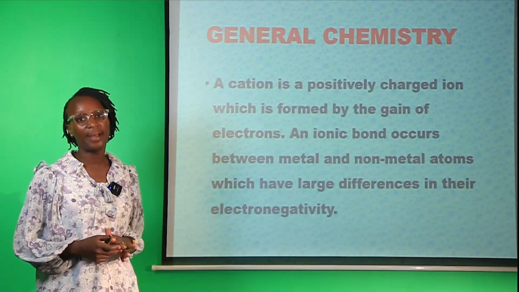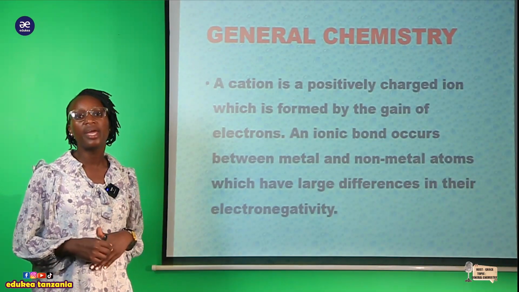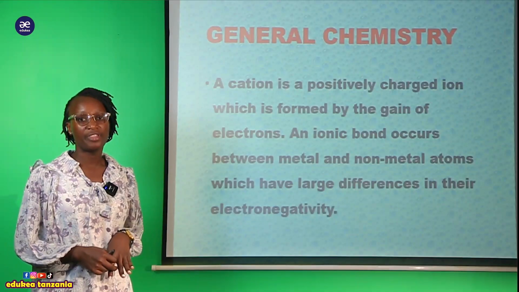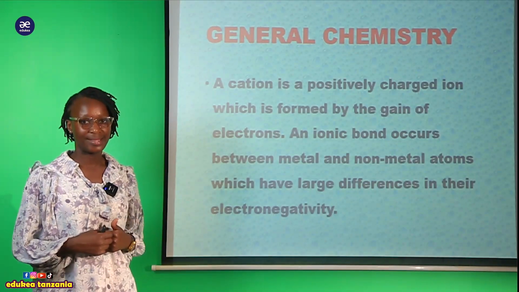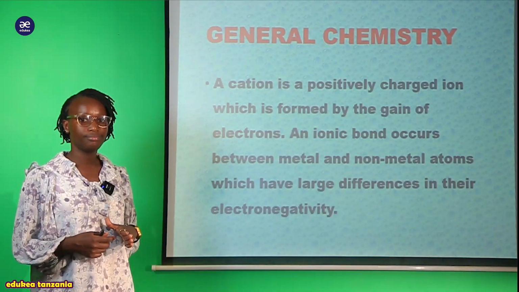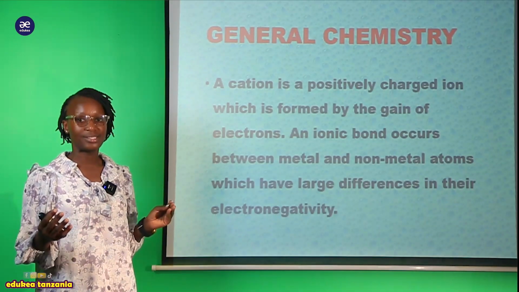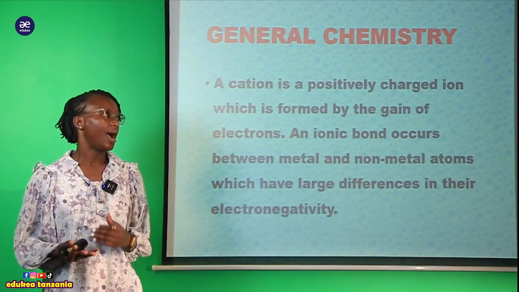Okay, so tumeona kwamba the electrovalent or ionic bond is formed due to the transferring of one or more electrons from one atom to another. Na tumesema kwamba it is formed because of the what? The oppositely charged ions, ambapo tumeona kuna cation and anion.